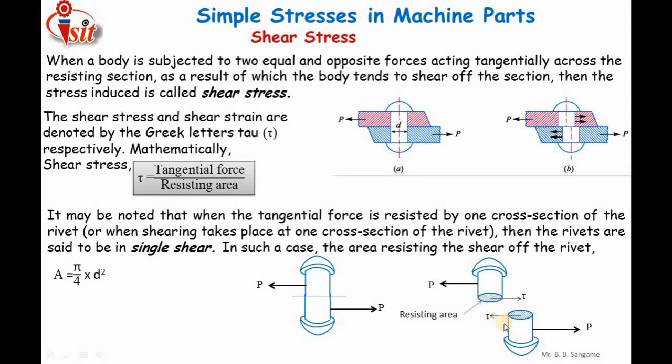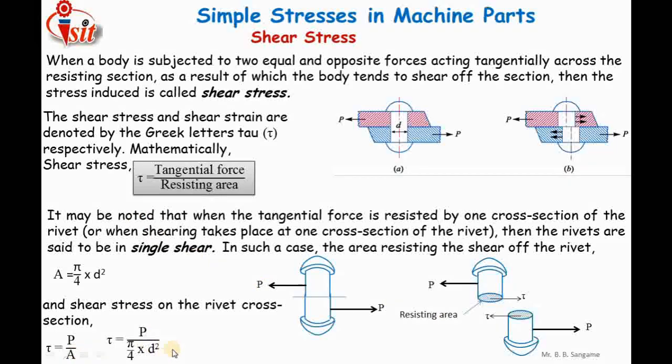This is the area of cross section of the rivet, A equals pi by 4 d square, where d is the diameter of the rivet. So the shear stress will be tau equals P by A, which equals P divided by pi by 4 d square, which gives tau equals 4P divided by pi d square. When the number of rivets increases, we need to multiply the area by the number of rivets. Or when we are dealing with more than 2 plates, in case of 3 plates, there will be 2 shear planes, meaning the area will be double, and the formula will be tau equals P by 2A.